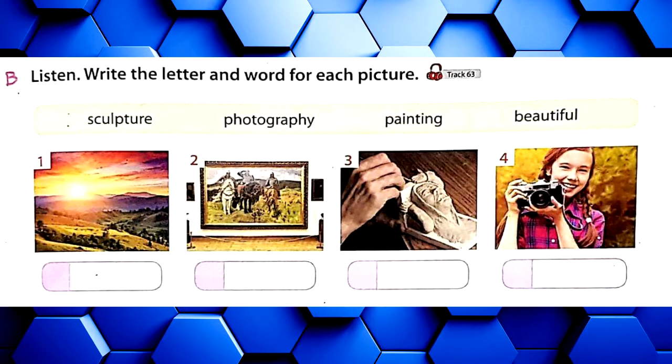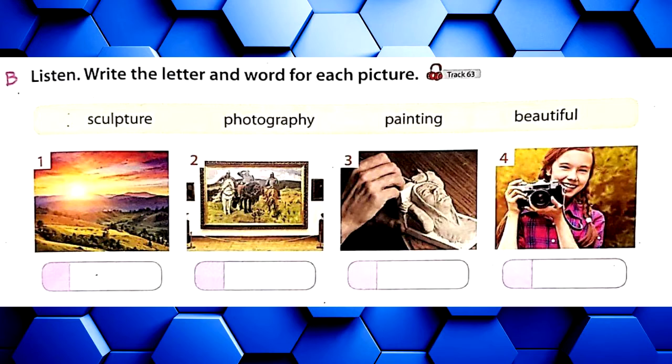Words to know B. Listen. Write the letter and word for each picture. A. The small statue is made from stone. The artist uses special tools to form shapes in the rock. B. Though I know it's just a picture, the horses look so real.